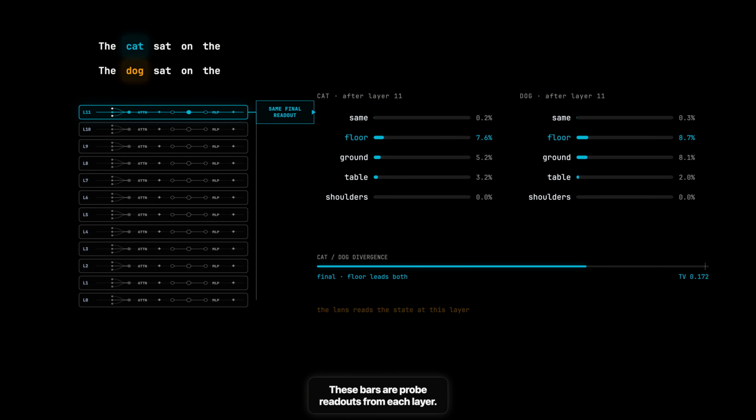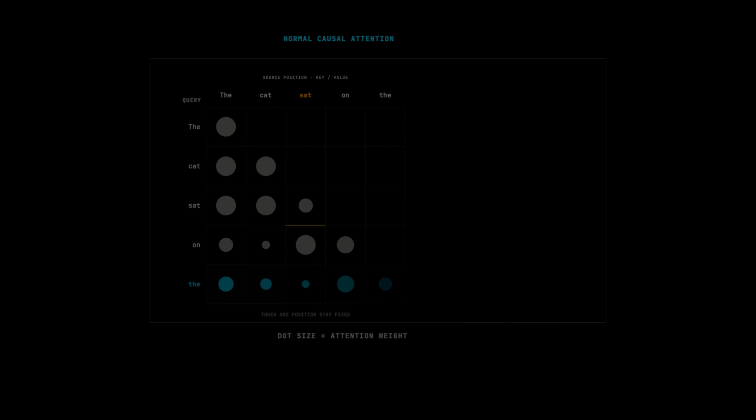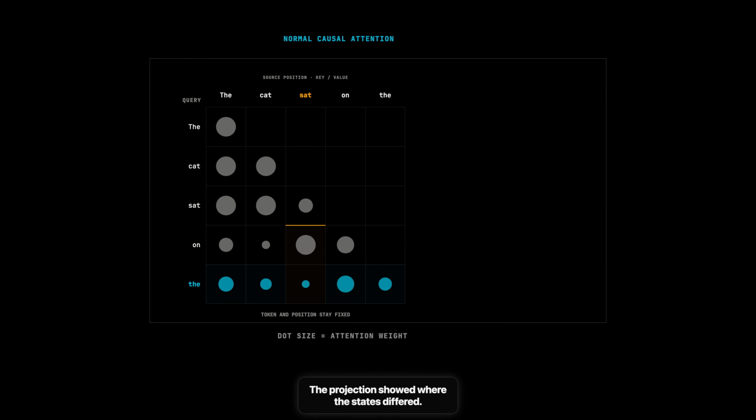These bars are probe readouts from each layer. GPT-2 makes its next token prediction after the final layer. The projection showed where the states differed.